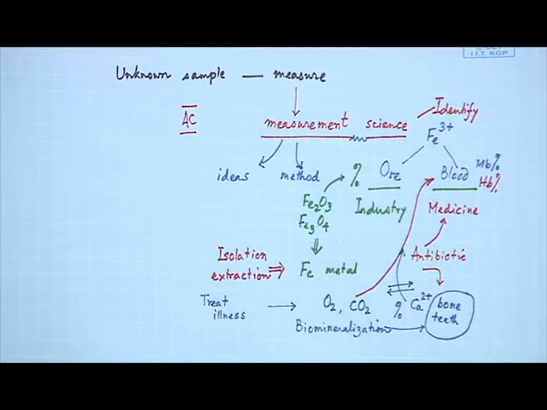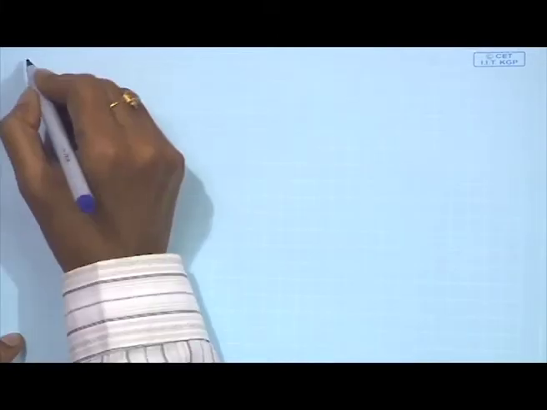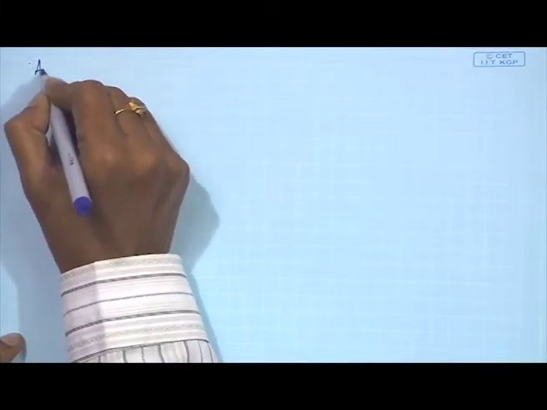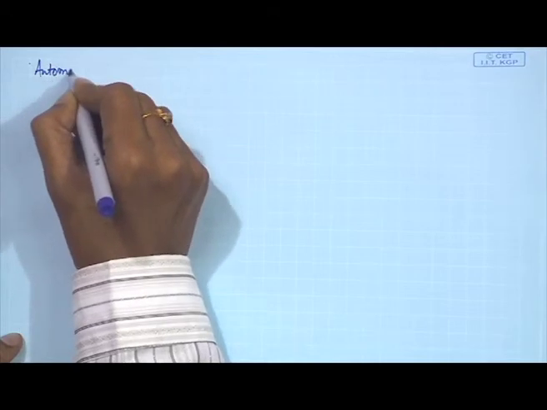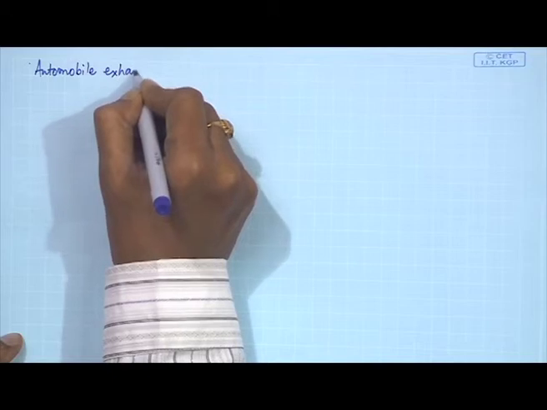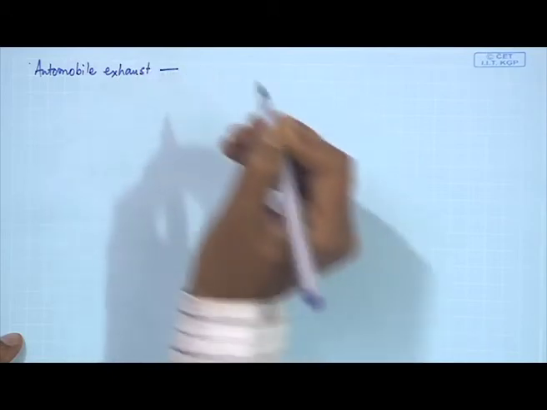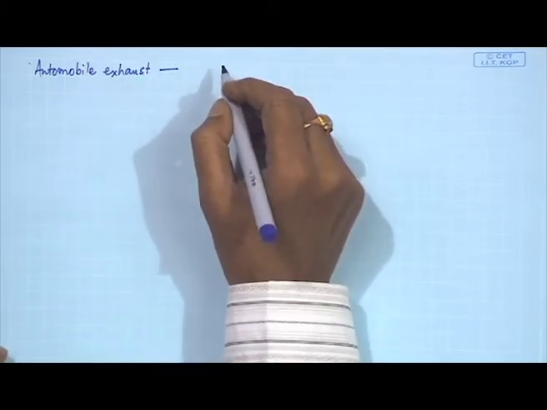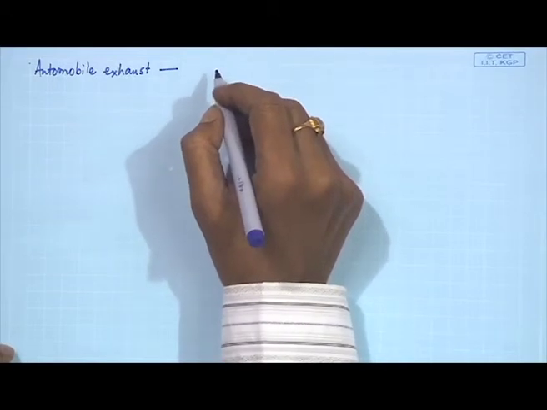And moving from there, if we go for their application to, say, automobile exhaust. What are the species we can analyze in the automobile exhaust?